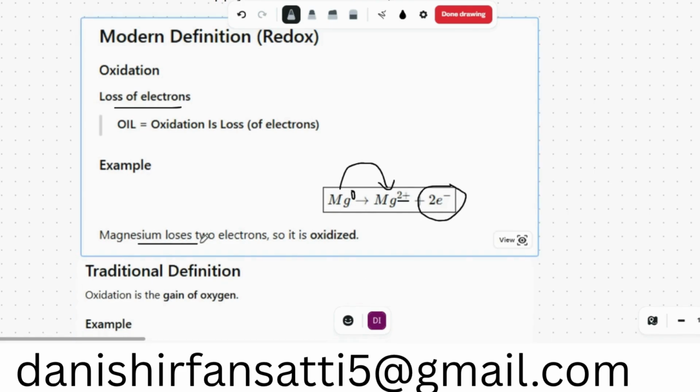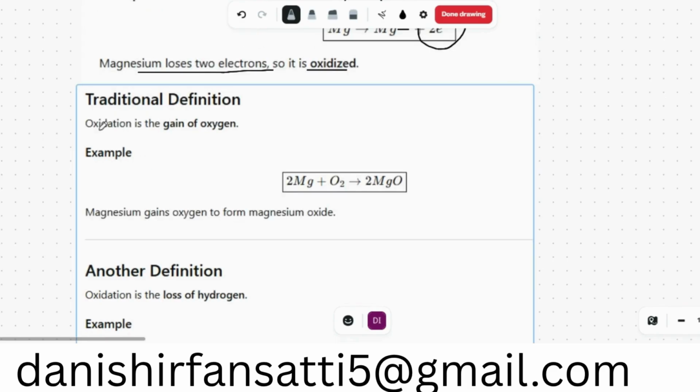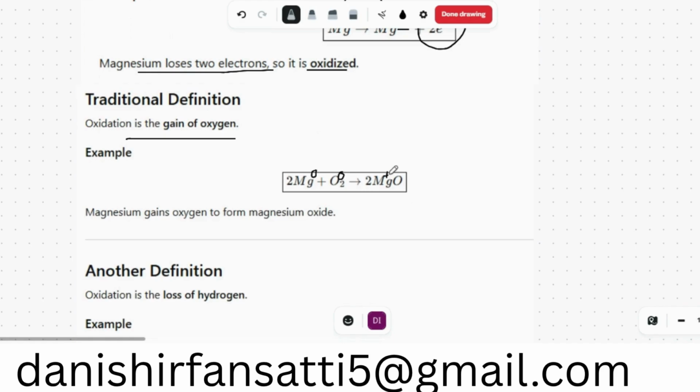Why? Magnesium loses two electrons, so it is oxidized. Okay, the traditional definition is oxidation is gain of oxygen. So magnesium, what is the charge here? Magnesium is 0. What is the charge on oxygen? Oxygen is also 0. But here you can see that magnesium has lost two electrons, whereas oxygen has gained two electrons. So magnesium gains oxygen to form magnesium oxide, but it also loses two electrons, so that is oxidized.